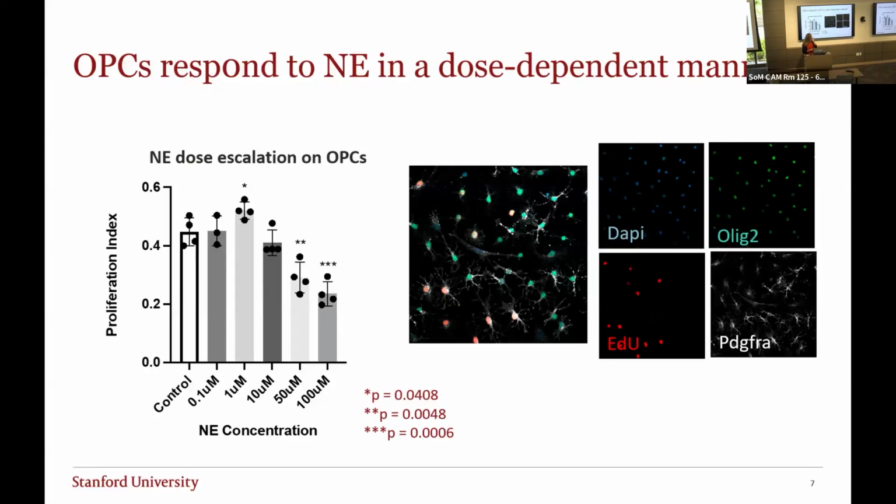Here you can see the cells that incorporate EdU are proliferating, and the OPCs are marked by PDGFR alpha and Olig2. At low concentrations of norepinephrine, I saw an increase in proliferation in this bar here. But as I increased the concentration of norepinephrine, I saw a dose-dependent inhibition of proliferation.